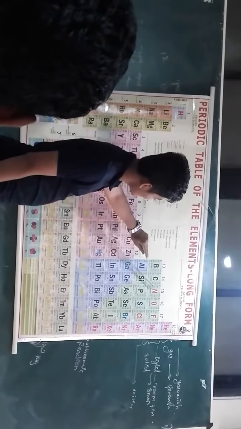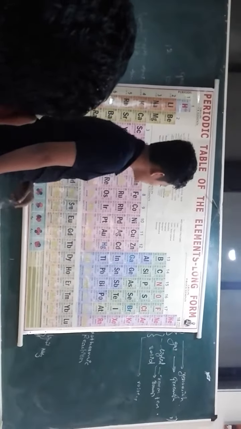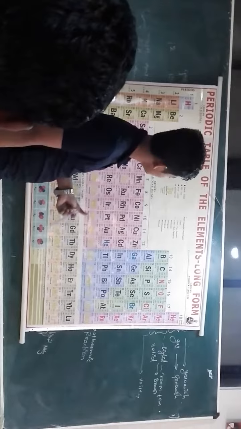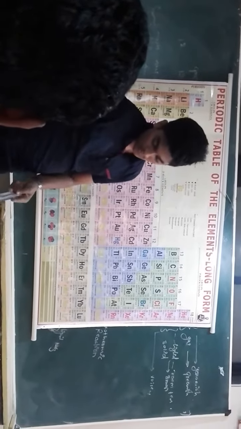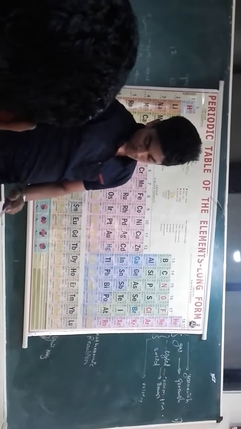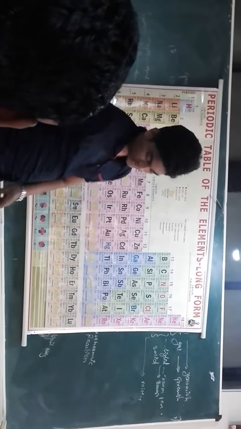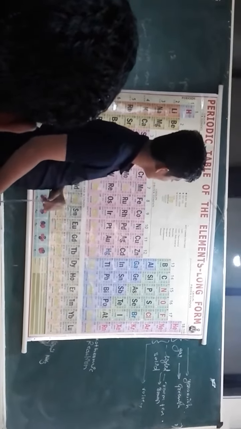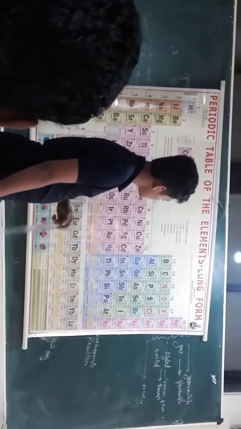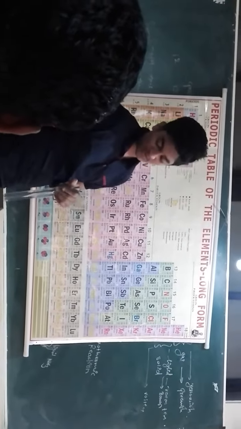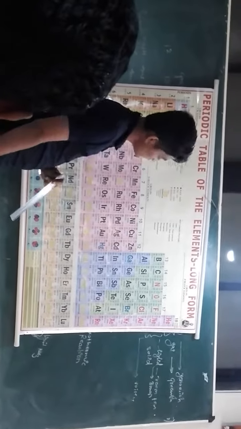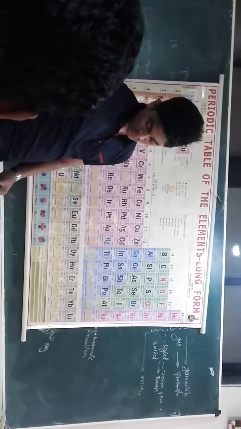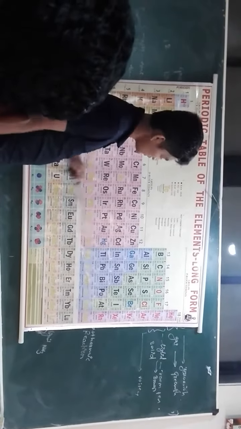N, P, and As are non-metals, and the remaining three are semi-metals. Again, in this also we can see an increase of atomic number, mass, and atomic radius due to shell increase, and a decrease of ionization enthalpy and electronegativity from top to bottom.